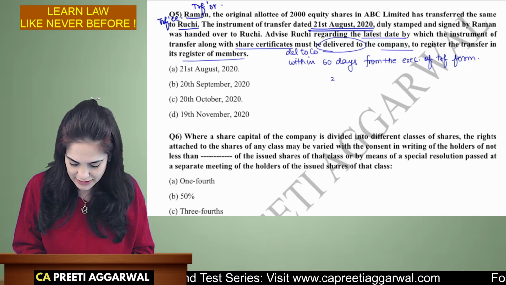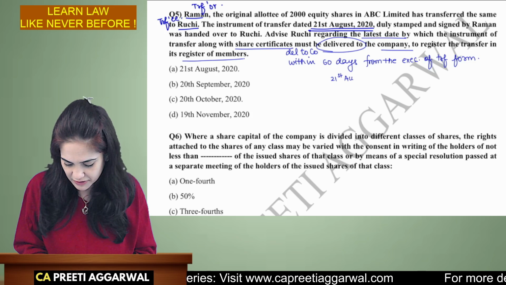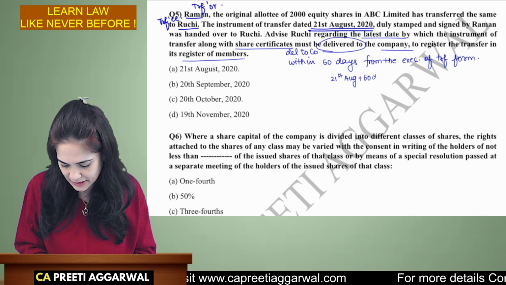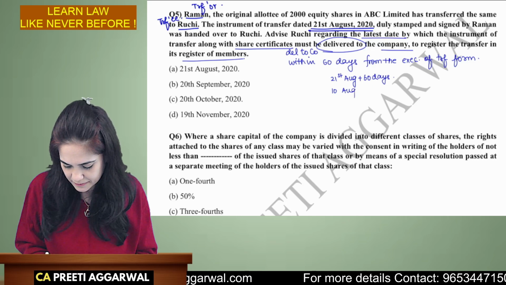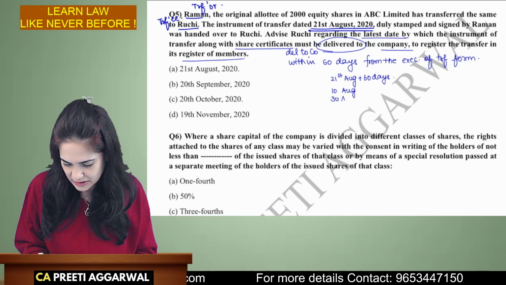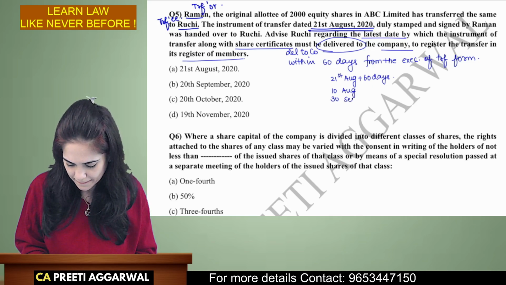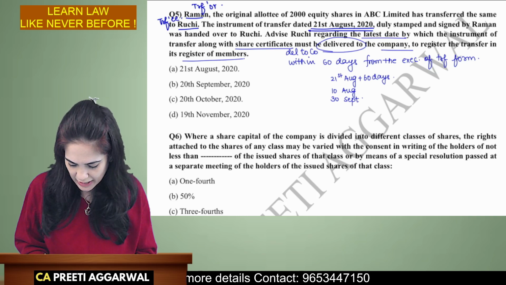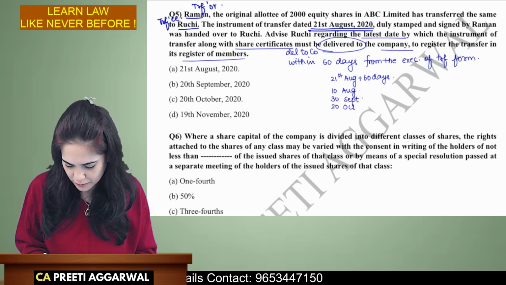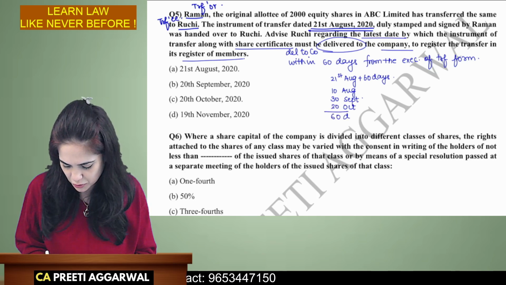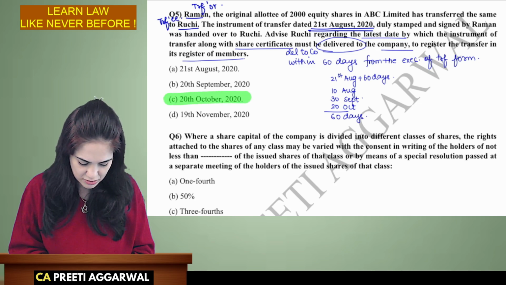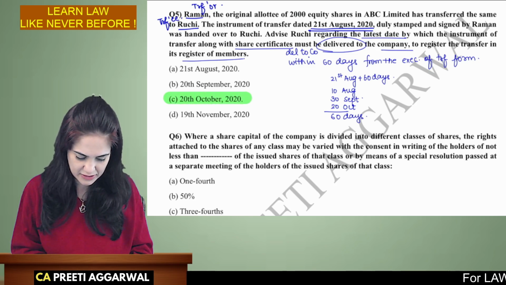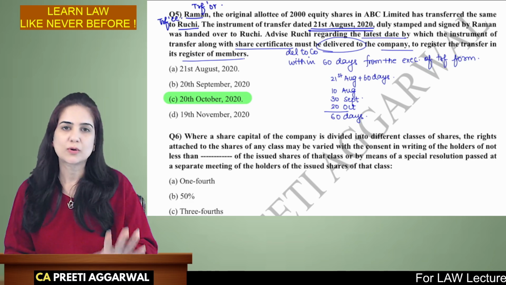Now, from 21st of August, we need to calculate 60 days. So 10 days of August, 30 days of September, and 20 days of October. So this brings me to 60 days. So the date latest by which the form should be submitted is 20th of October.